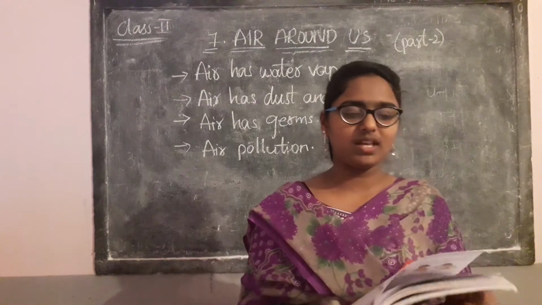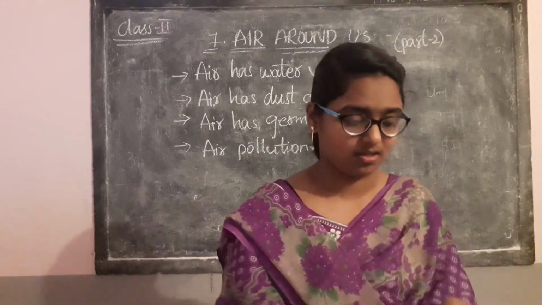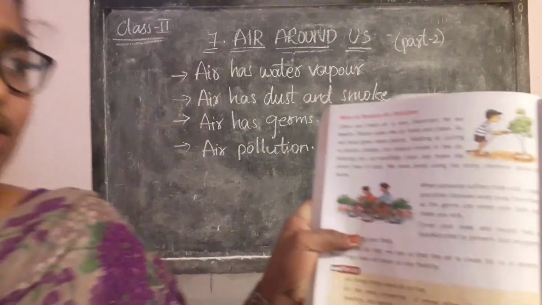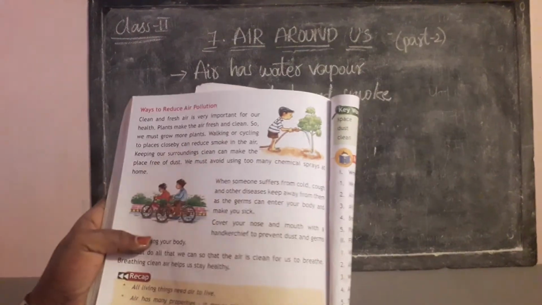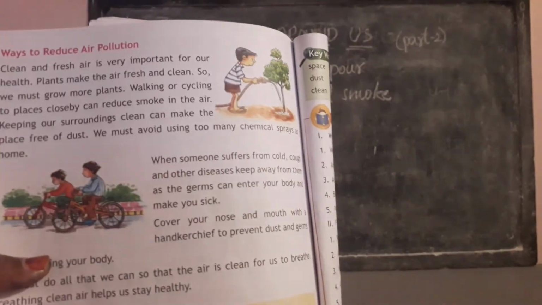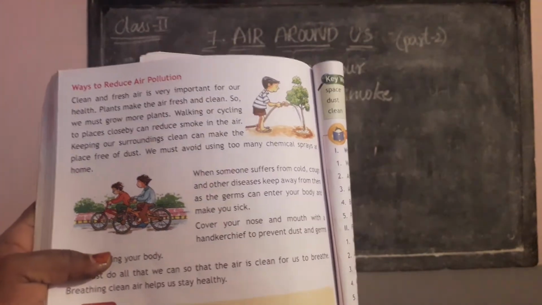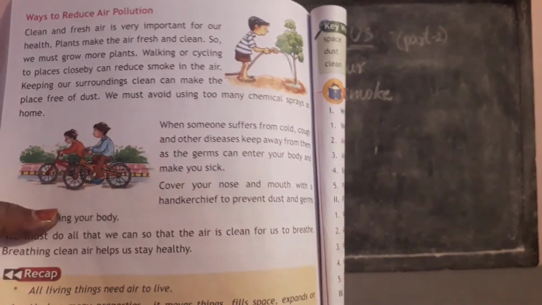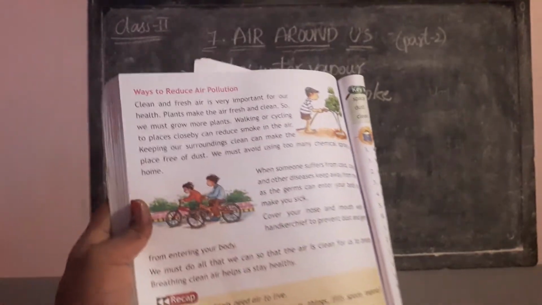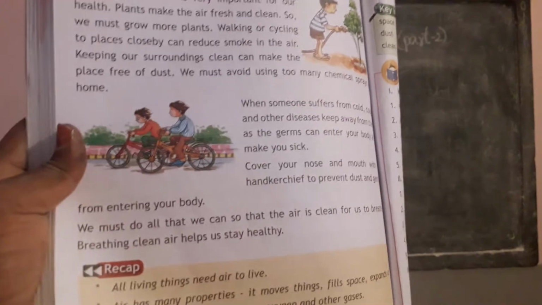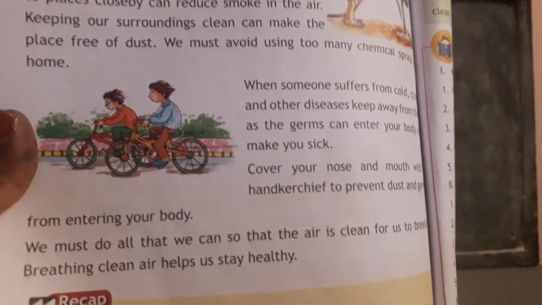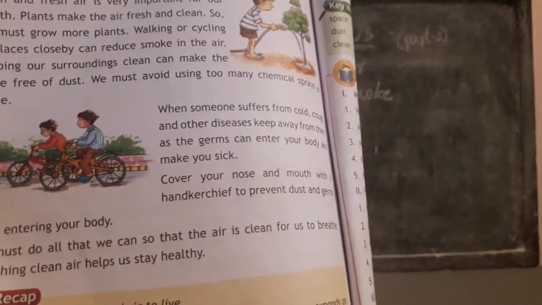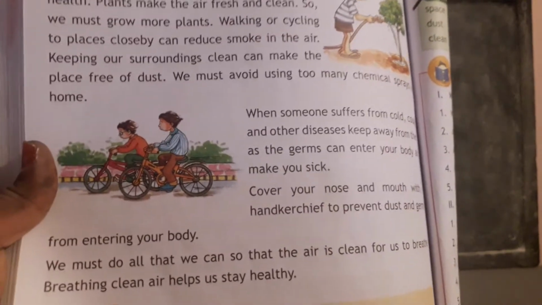See, what are the ways to reduce air pollution? What is this boy doing? Planting more trees so that our air stays clean, because plants make the air fresh and clean. Also, walk or cycle for short distances. For nearby places, go on foot or by cycle, so that we can reduce the use of vehicles.